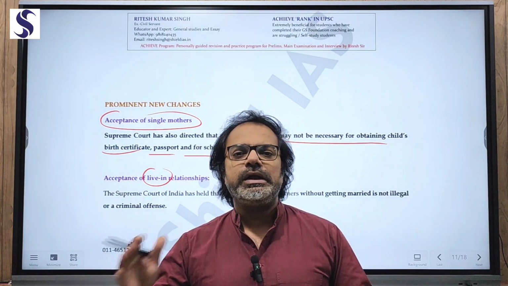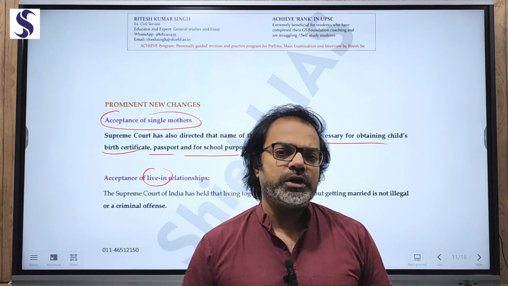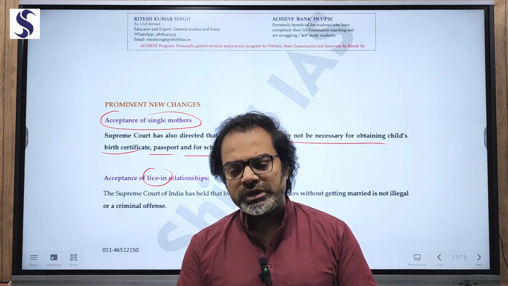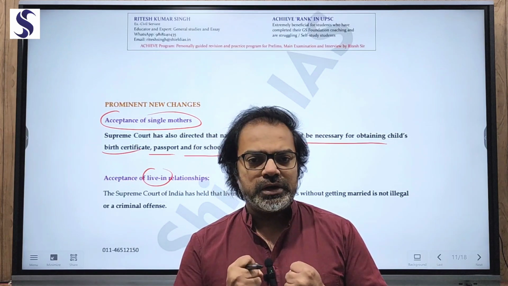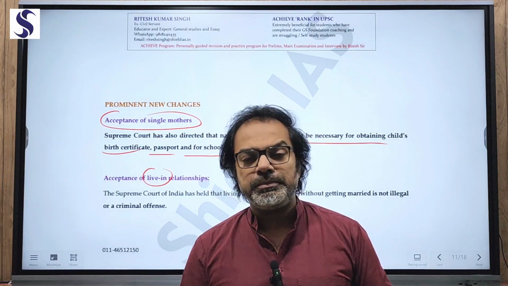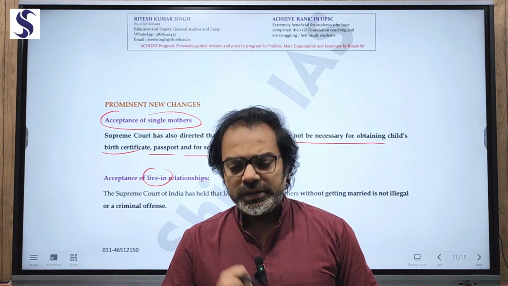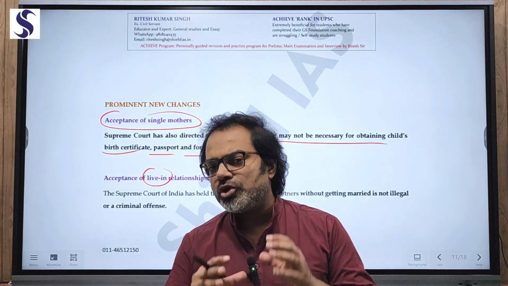Let the people get ready mentally whether they are going to settle down, because marriage is not just an institution. Marriage comes with enormous responsibilities, and unless people are mature, that responsibility may not be handled properly. And the live-in relationship acceptance was also required.